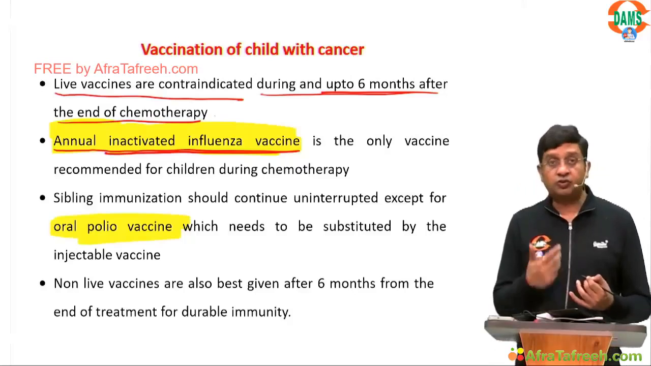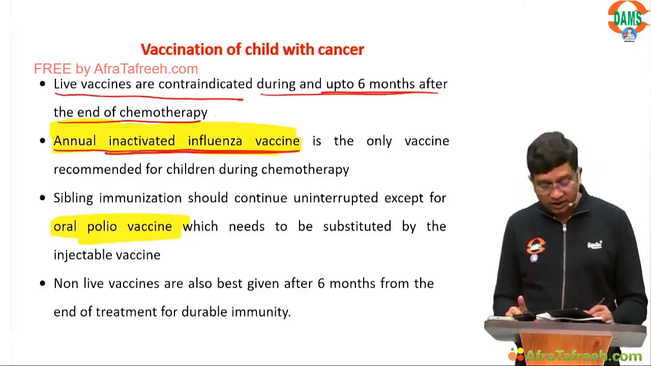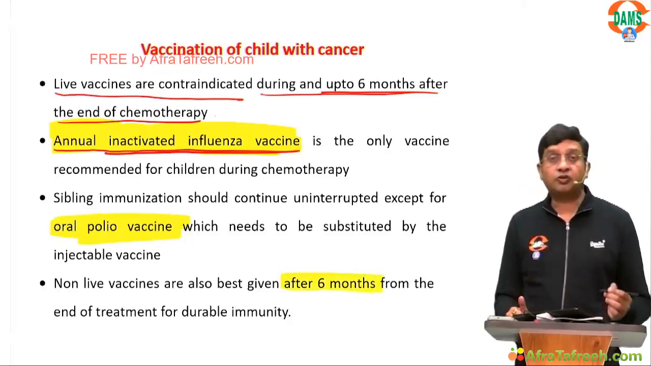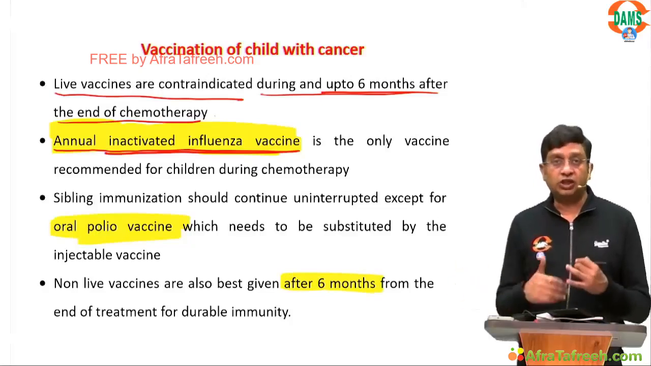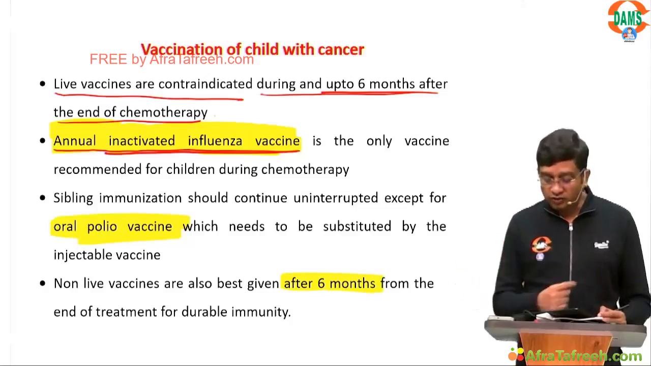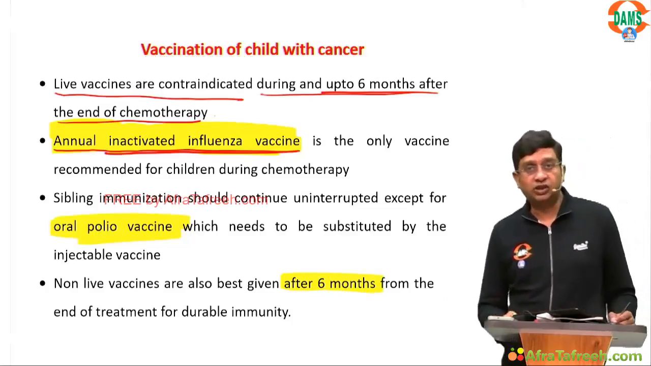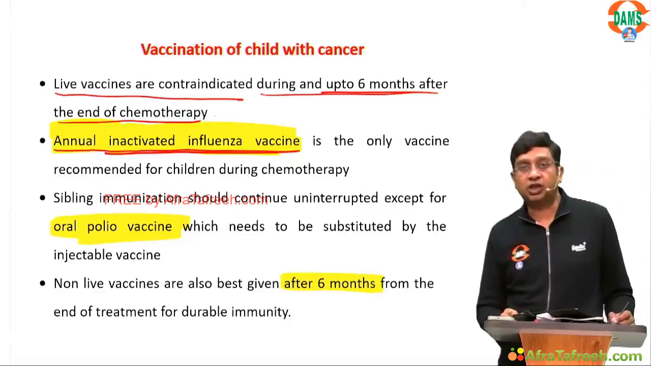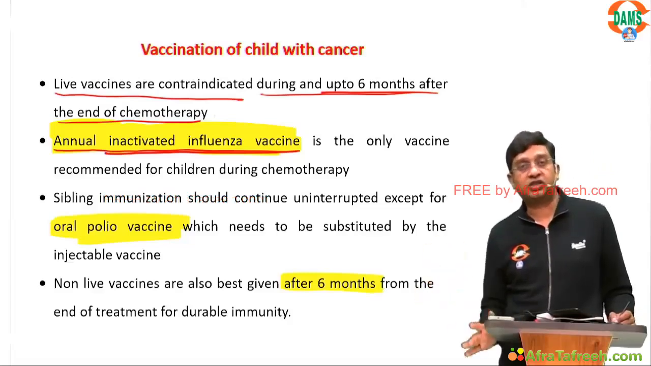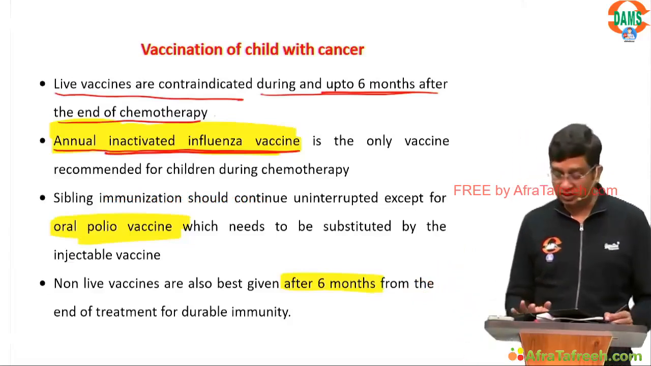Non-live vaccines, if you want to give, are best given after 6 months from the end of the treatment, so that you can give the immunity. So out of the 4, particularly, what you need to simply remember is one thing: if a child is on chemotherapy, vaccine should be given after 6 months, right?